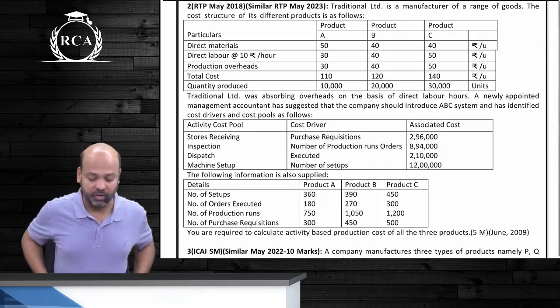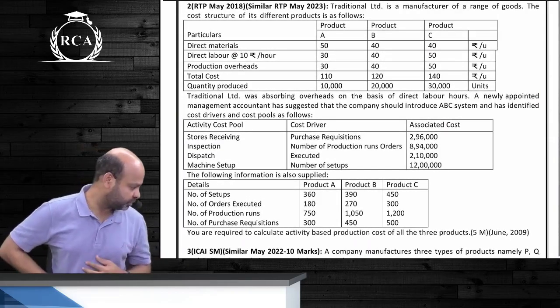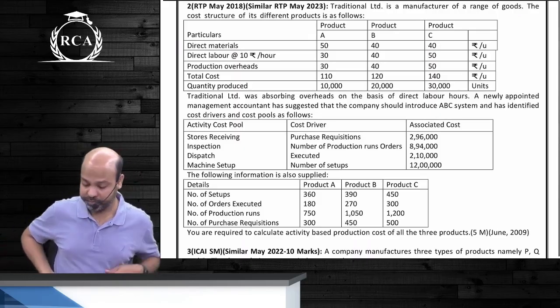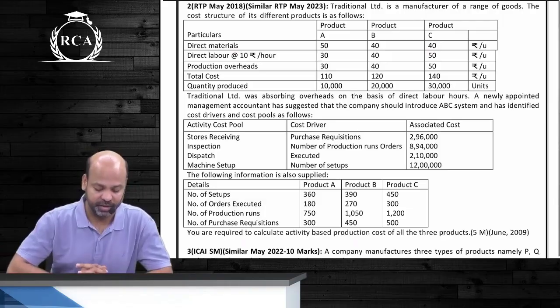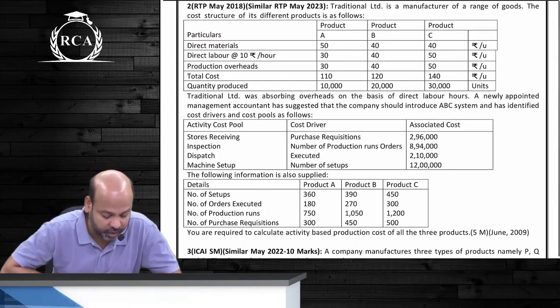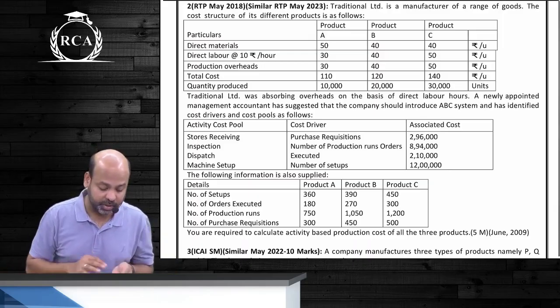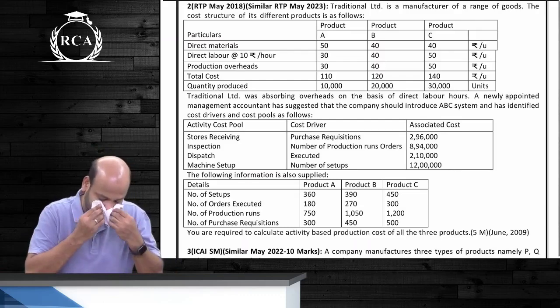Traditional Limited is a manufacturer of a range of goods. The cost structure of its different products is as follows. Direct materials are given for all the three products: 50, 40 and 40. Direct labor is given per unit. Production overheads are already given. Remember, the name of the company is Traditional Method. That means it must be absorbing overheads.